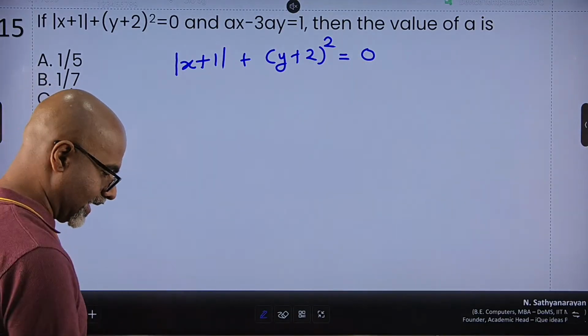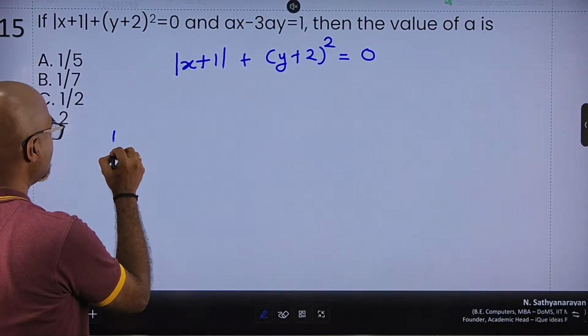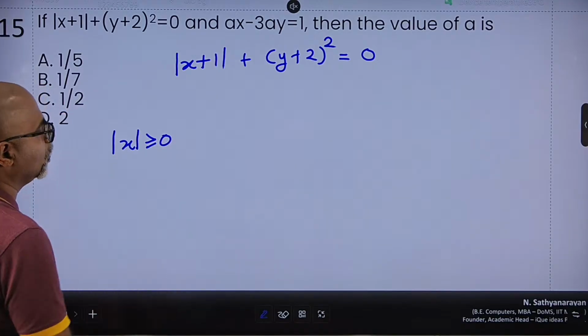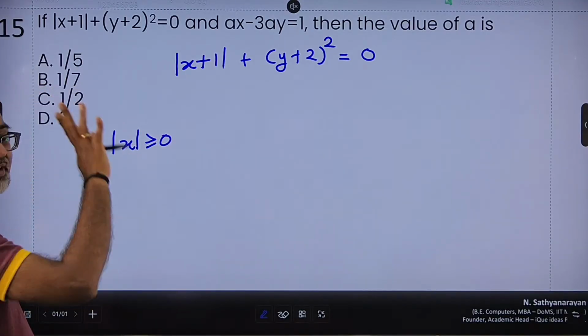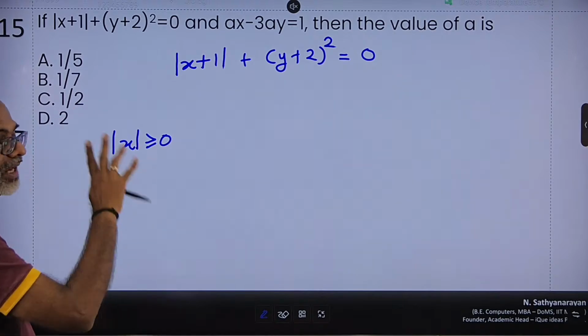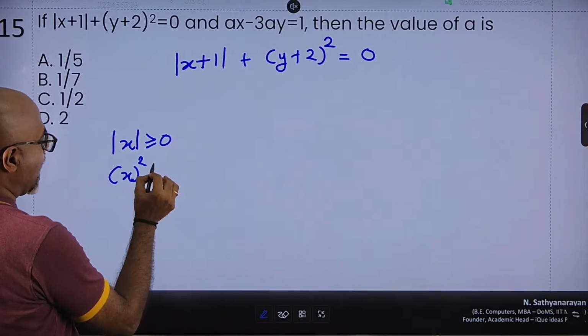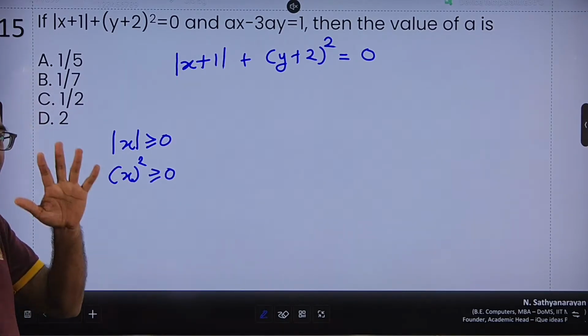Now, two fundae that we have to know. We have seen both these fundae in the past. One, a mod value is always greater than or equal to 0. x can be negative, but modulus of x will always be greater than or equal to 0. It can never be negative. Similarly, a perfect square is also greater than or equal to 0. A perfect square can never be negative.